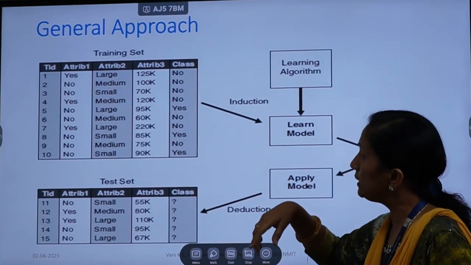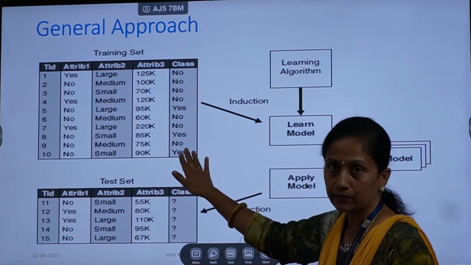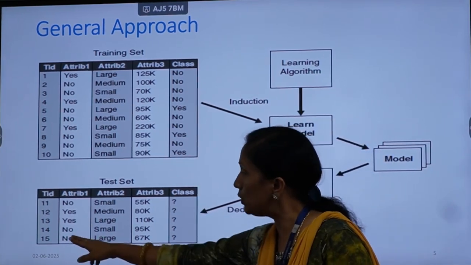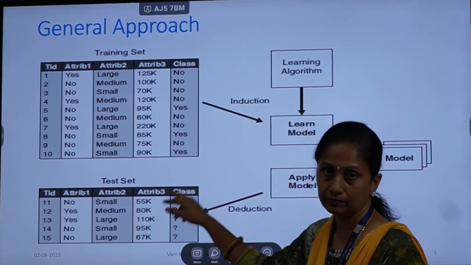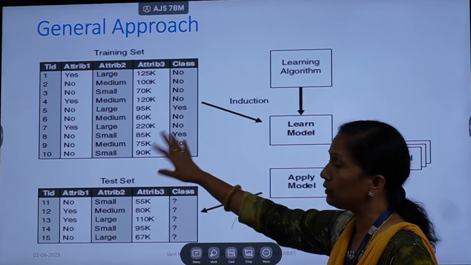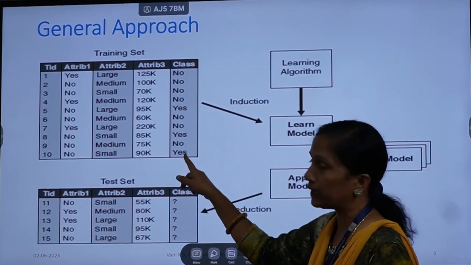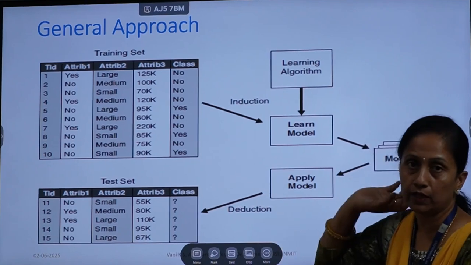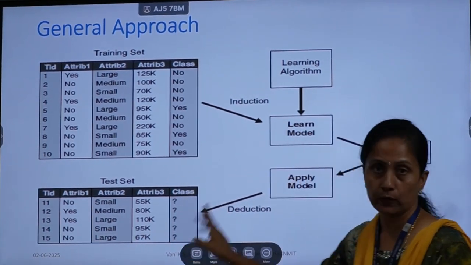During training, I give the features and also the labels. But during testing, I give only the features, the 3 features which are there, and I ask what is the class. This is what happens during the testing phase. X is called the features and Y is called the label. During training, both are given. But during testing, we give only X and ask what is Y.